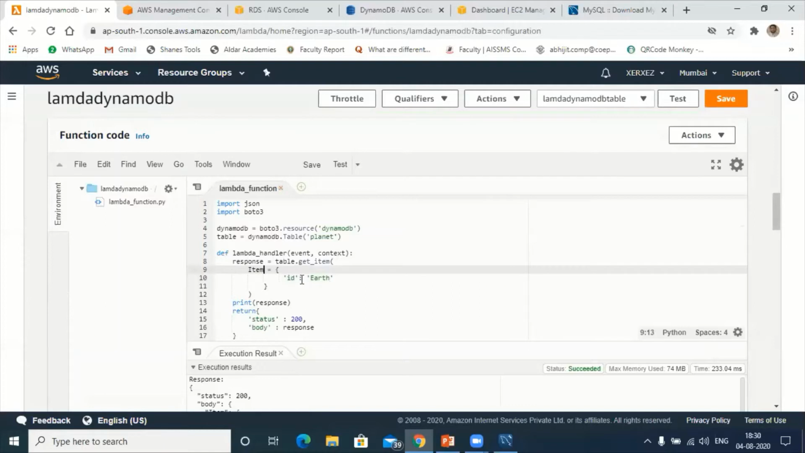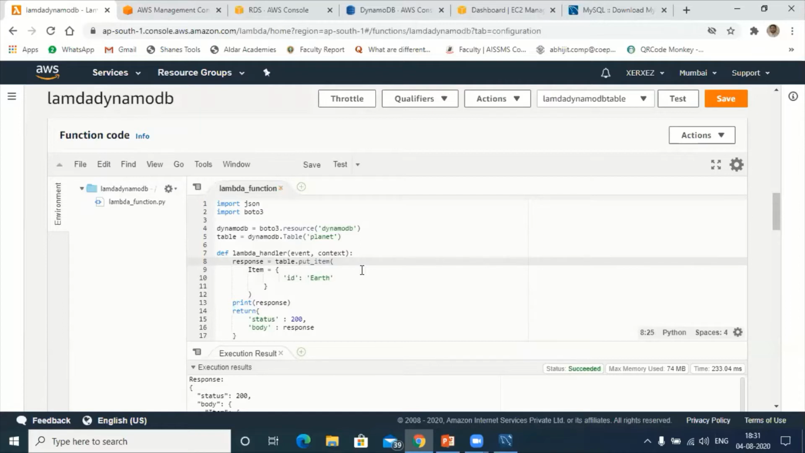We'll try this. Next, get item is there, right? So if I want to put the item, which command we need to use? Get item is to get the item from the database. If I want to put the item into the database, type get item. Sorry, not get item. It should be put item.